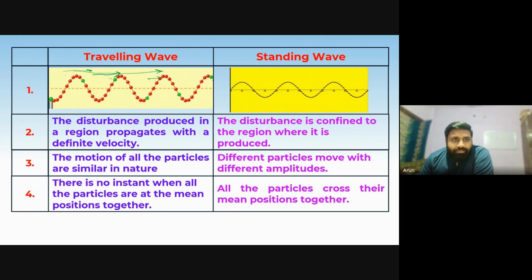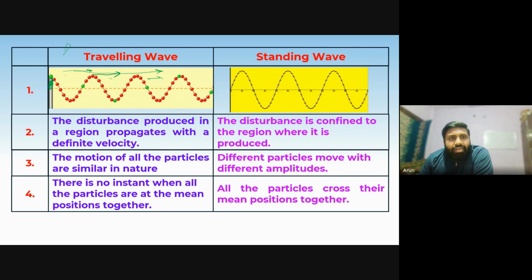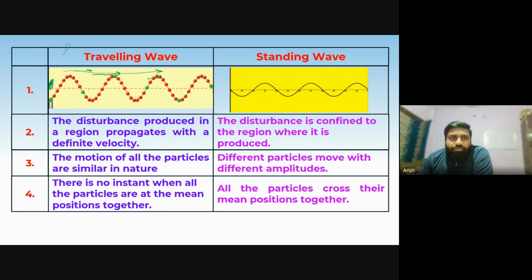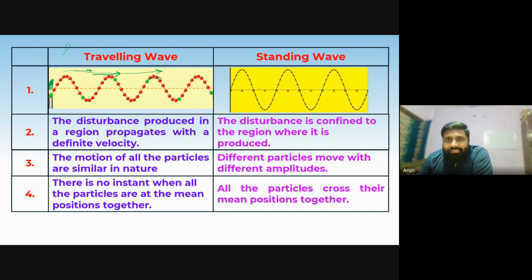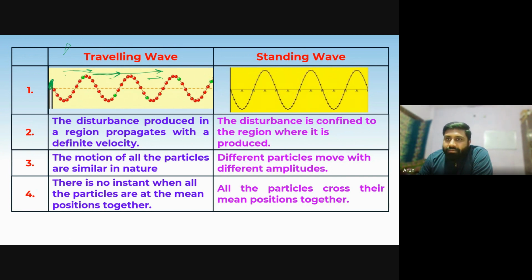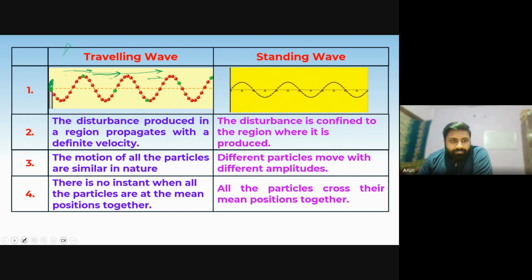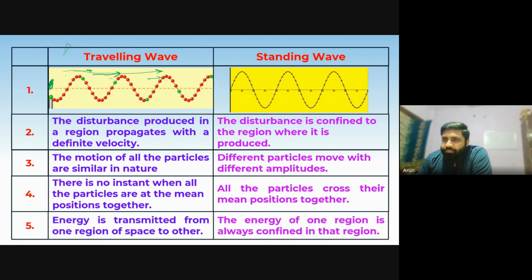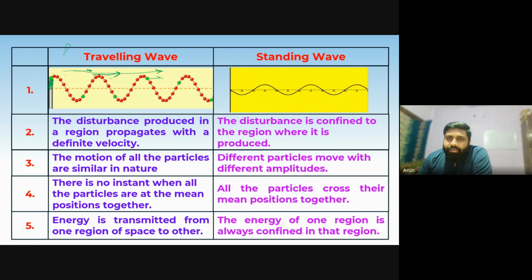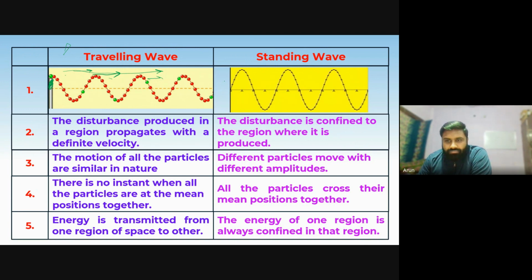If we see, when this green particle, which is the source particle, is at the mean position, there is hardly any particle which follows the same pattern. But in the standing wave, at some instant, all the particles are at the mean position. Okay. Fifth, in the traveling wave, the energy is transmitted from one place to another place. But in the standing wave, energy is confined within the region.